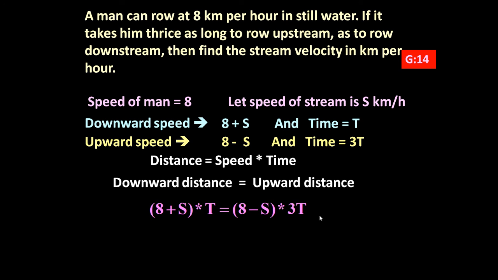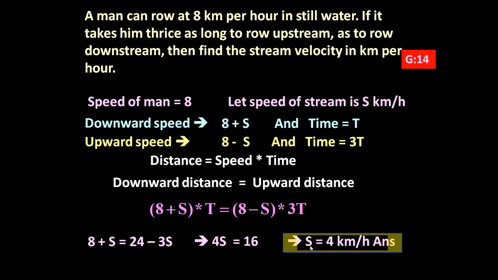If we simplify this, we find 8 plus s is equal to 24 minus 3s. Further simplifying, it becomes 4s is equal to 16, or s is equal to 4 km per hour. So friends, the speed of the stream is 4 km per hour.